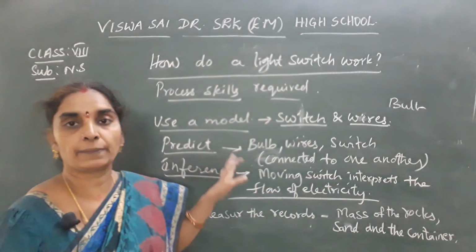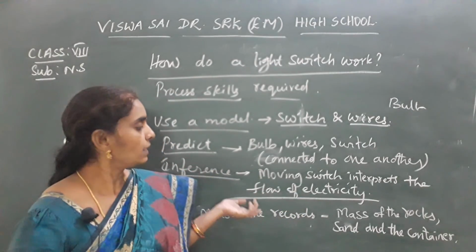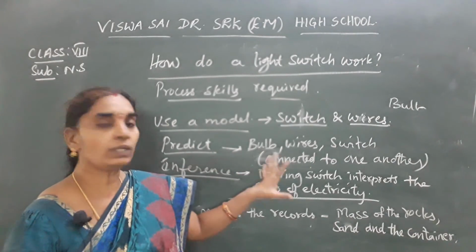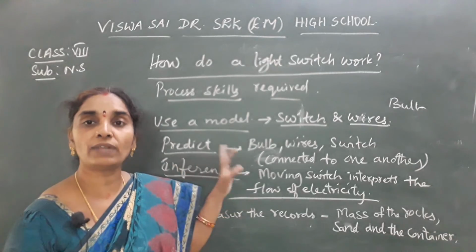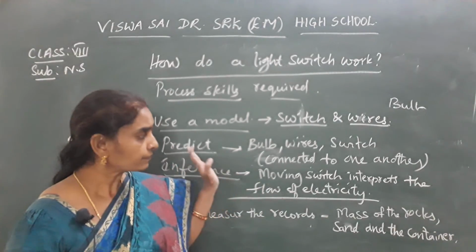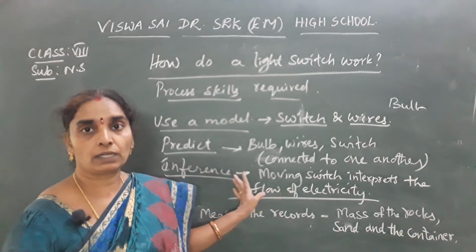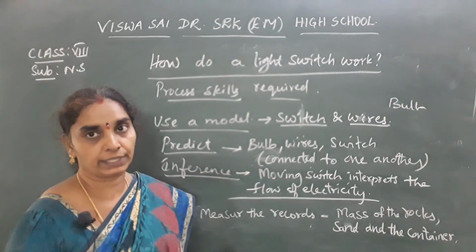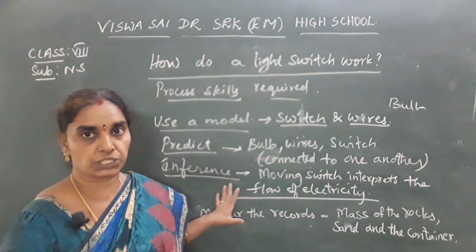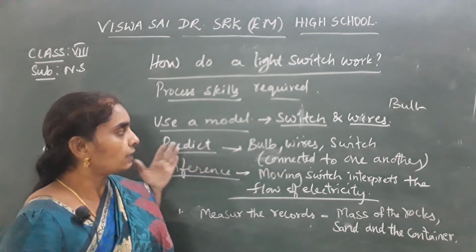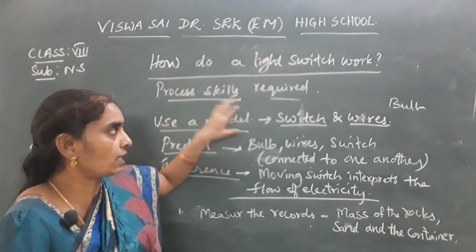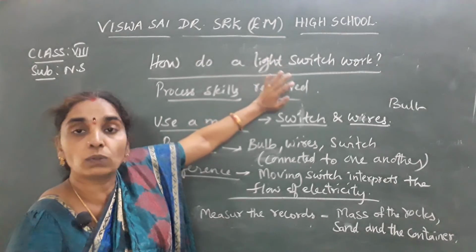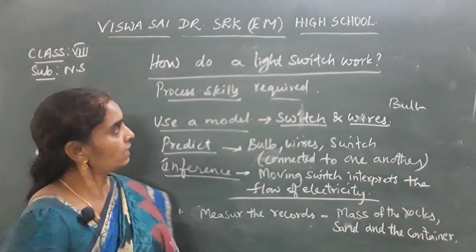In the simple electricity chapter we have learned about the switch. So you know it. If the switch is in on condition, that means the circuit is closed. In a closed circuit, the flow of electricity will be there and the bulb glows. If the switch is open, then the bulb does not glow because the electricity is not flowing continuously, you know well. So through the interpretation we can understand why the bulb glows. By doing an experiment, by using a model, switch, wires and the bulb, we can interpret the data, how the light switch works. Okay children, so note down this also.